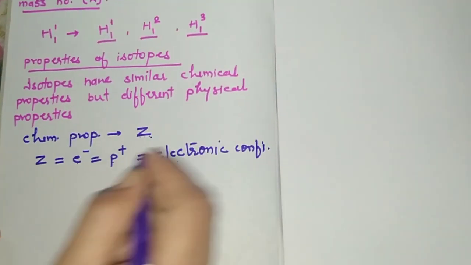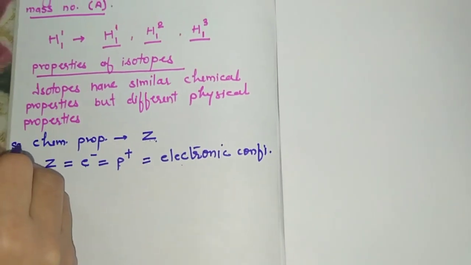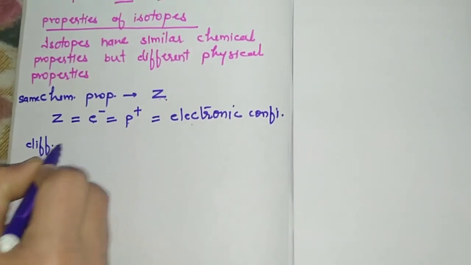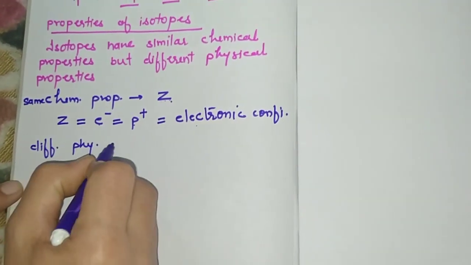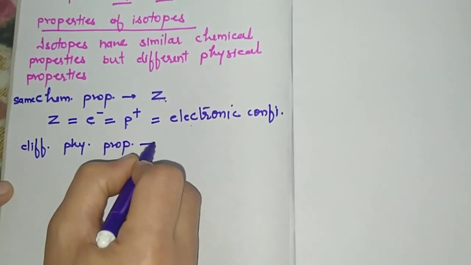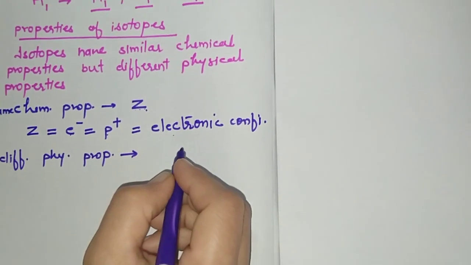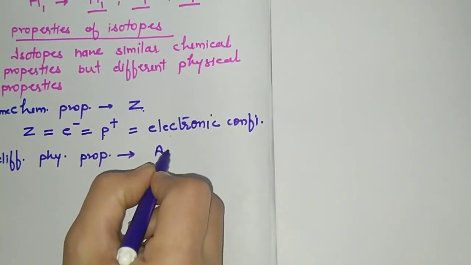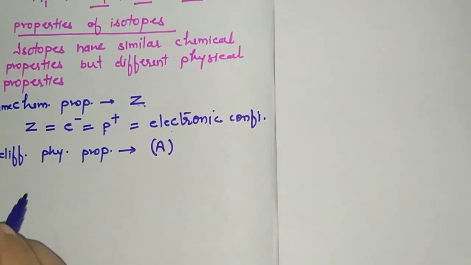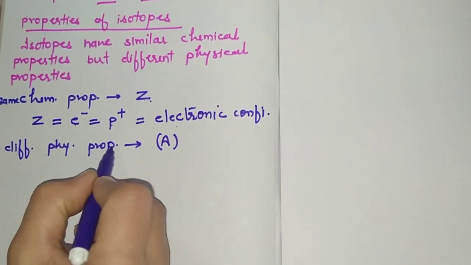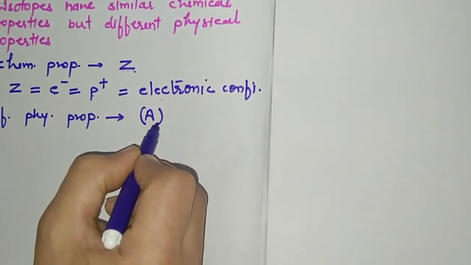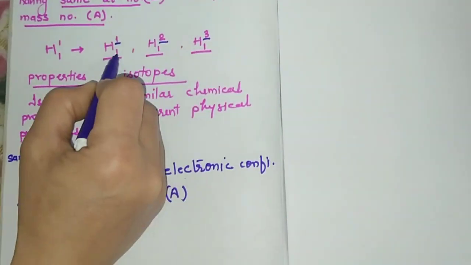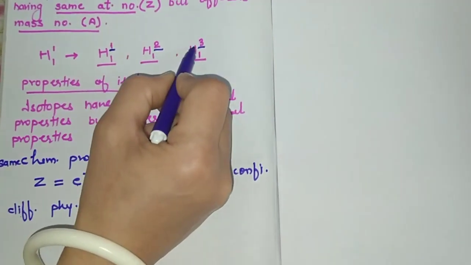Now what is the reason for the same chemical properties but different physical properties? The reason for different physical properties is the different mass number. See, atomic numbers are the same but mass numbers are different.